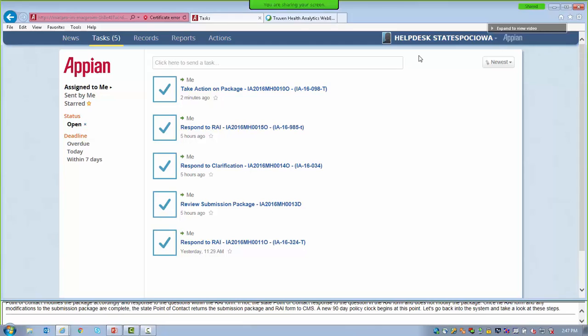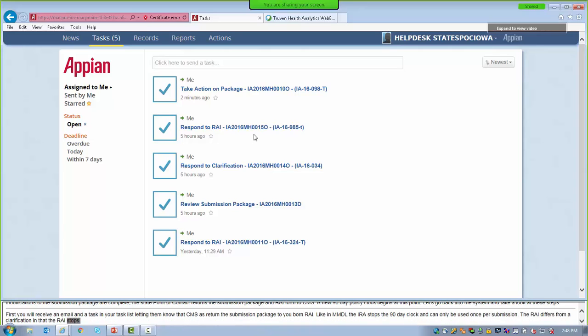So first, you will receive an email and a task in your task list letting you know that CMS has returned the submission package to you for an RAI. Like an MMDL, the RAI stops the 90-day clock and can only be used once per submission. The RAI differs from a clarification in that the RAI stops the policy clock and that the RAI includes an RAI form where CMS lists specific questions and direction regarding how the package needs to be updated prior to an approval. With the addition of the RAI form in MACPro, your state will no longer receive an RAI letter.